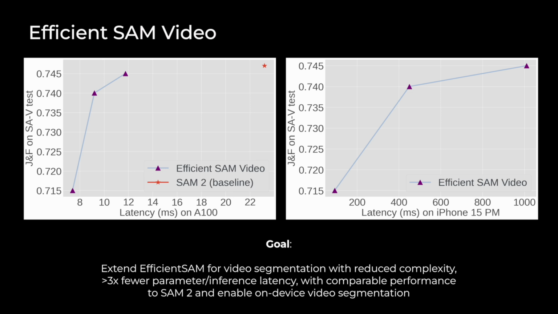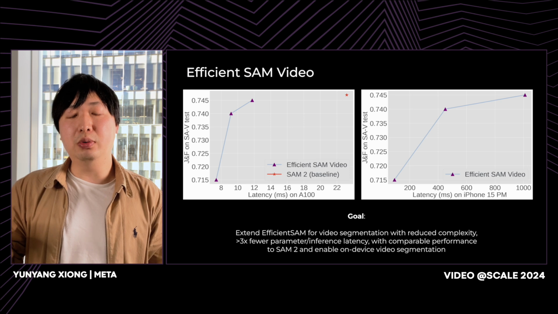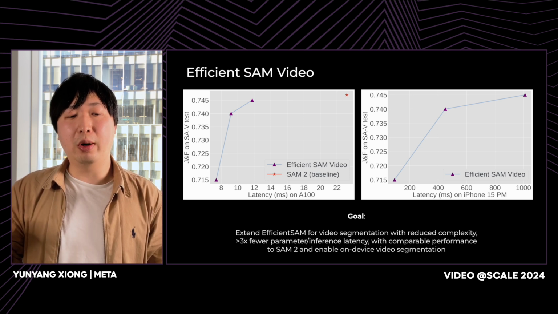On the segment anything in video task, our EfficientSAM video is comparable to the original SAM2 model with more than twice faster runtime. Our EfficientSAM video also enables on-device video segmentation on iPhone 15, at about 200 milliseconds per frame with decent video segmentation quality, which is complementary to SAM2 for on-device deployment.